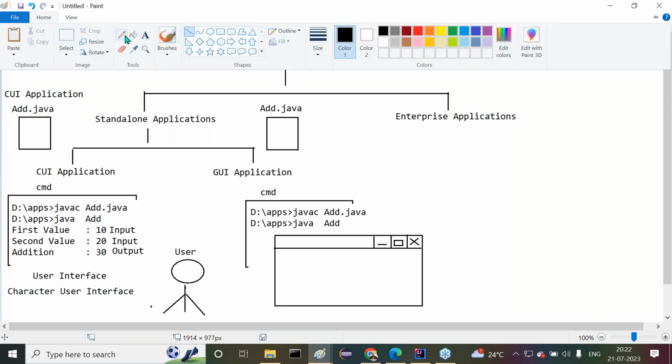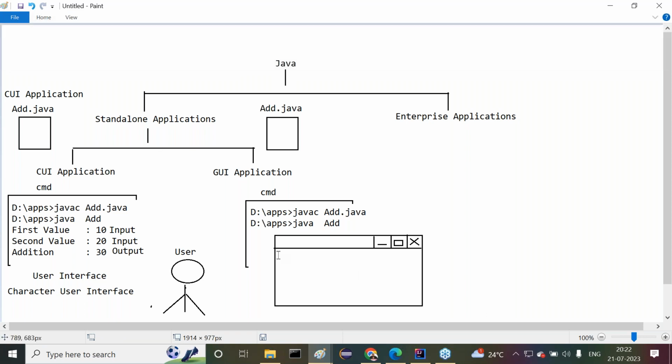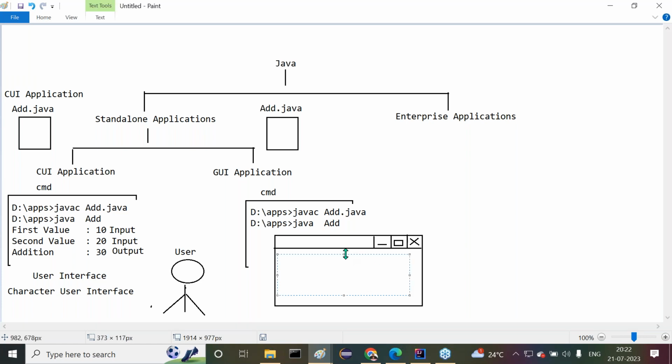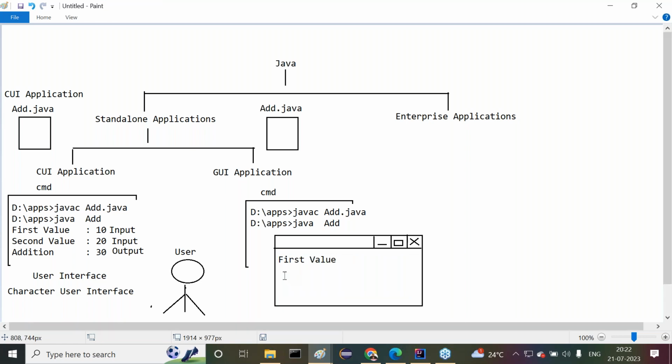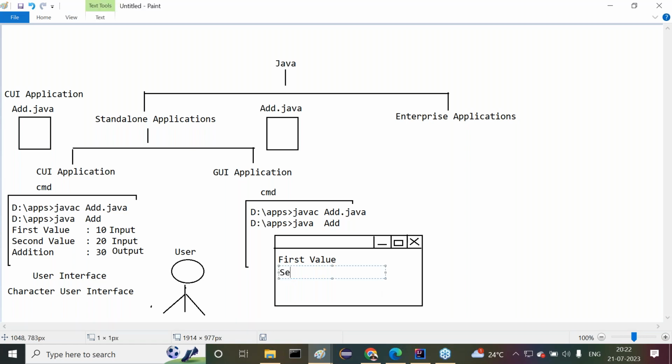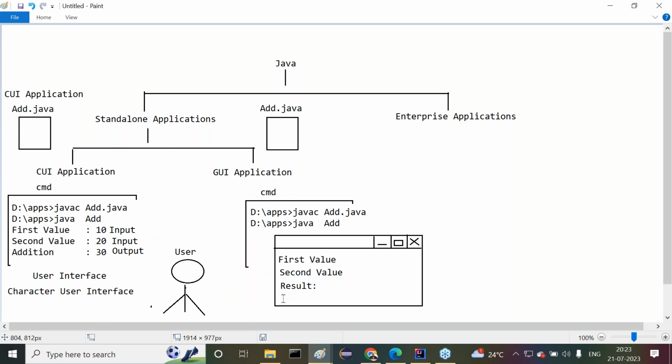Now inside this window, first of all a label will be provided. What label? First value. Now the second value. After the second value, we are going to prepare the result. And here we have a button, the add button.